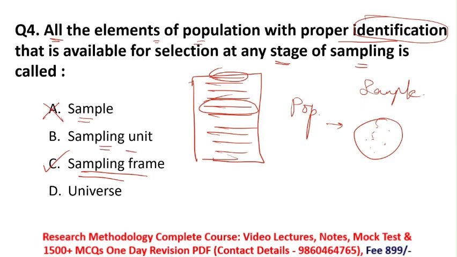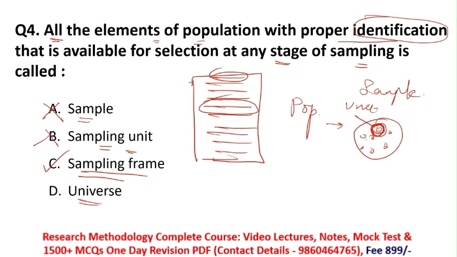Then option B, sampling unit. Sampling unit means a single person in your sample. Suppose I am selecting this person from the sample. That means it is known as a sampling unit. So sampling unit means the single person from the sample. So here option B is also incorrect.